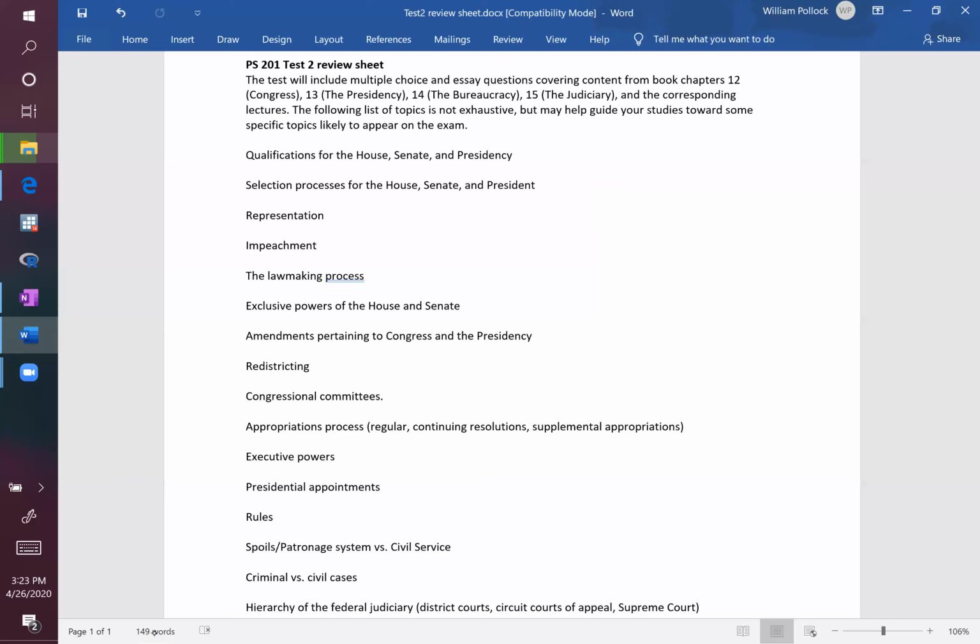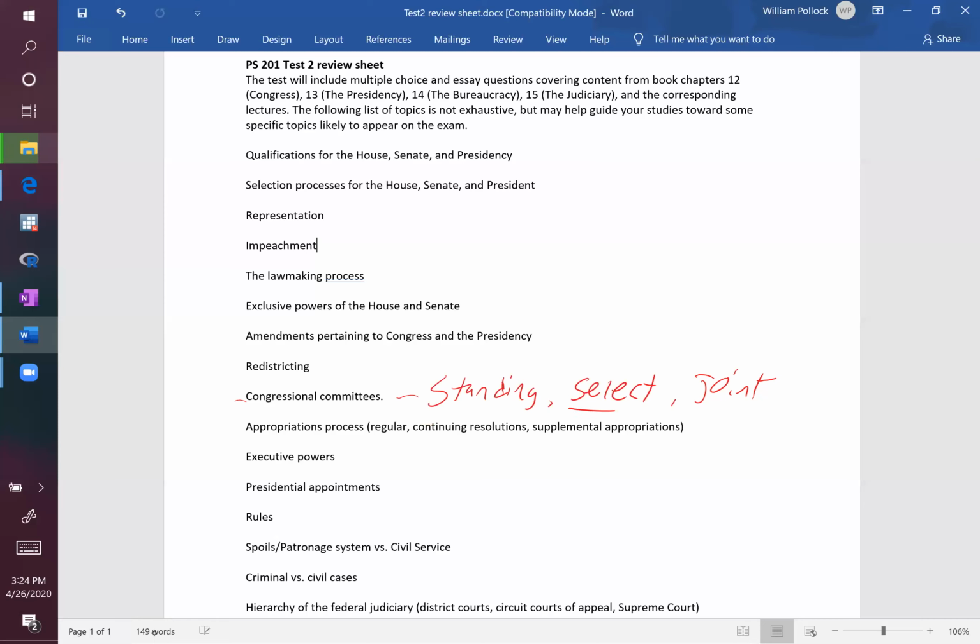A couple more headings here: congressional committees. We talked about three broad categories in particular of committees: standing committees, select committees, and joint committees. Standing, we're talking about permanent committees, dealing with these broad areas of policy, which are for the most part perpetual, where we want an existing committee with some stability over time.